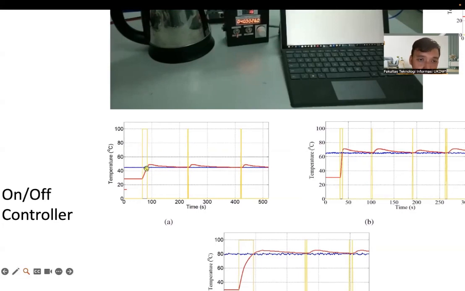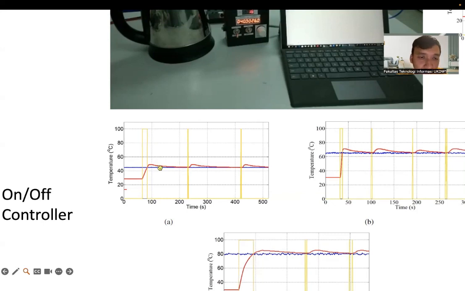But because of the heater's effect, it cannot quickly reduce the temperature, so we can see the temperature moves down slowly here.